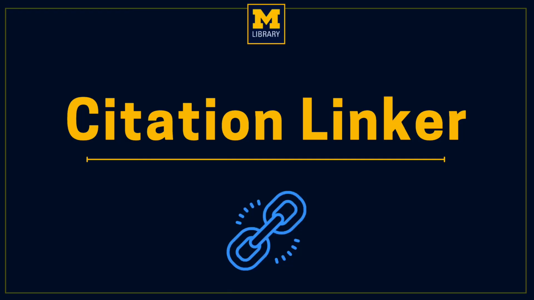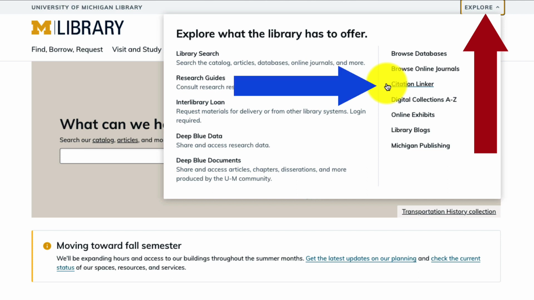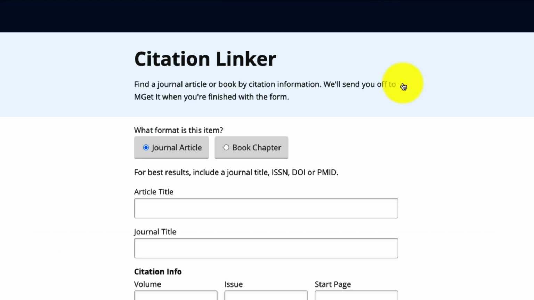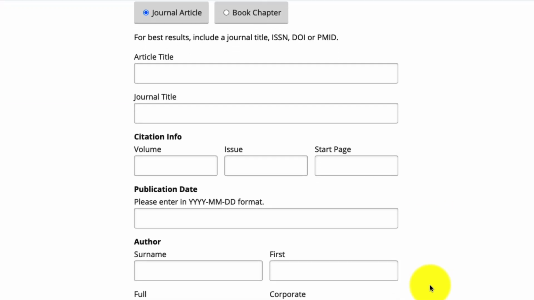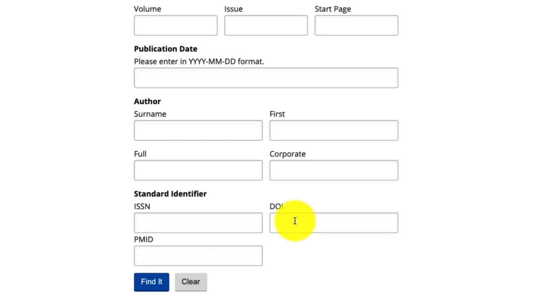One fun thing I want to demonstrate is our citation linker. The citation linker is a fast way of finding out if the library has access to a specific article. The easiest way to do it is by copy pasting the information you know about the article, such as article title, journal title, etc. But you can also use the shortcut of just pasting in the DOI. A DOI is a unique number assigned to an article, like an ISBN for a book.